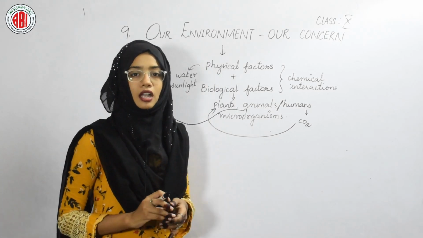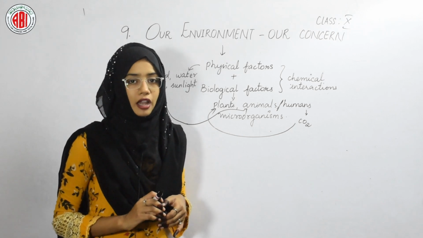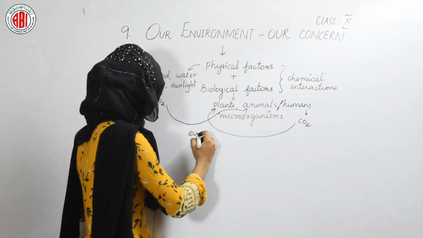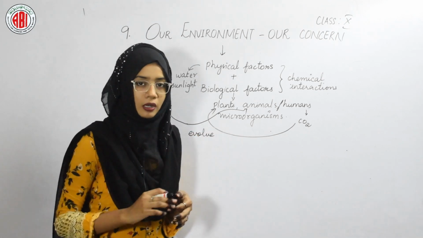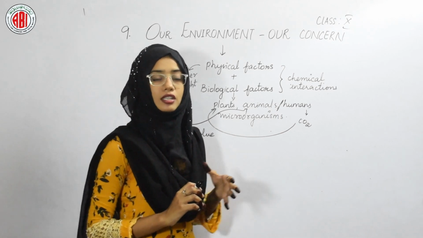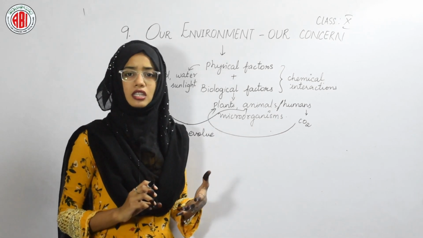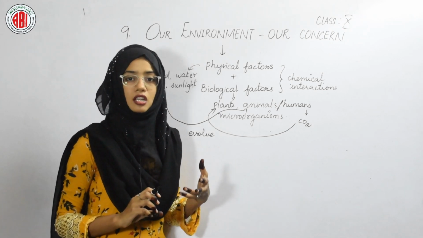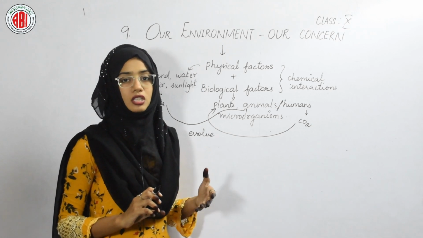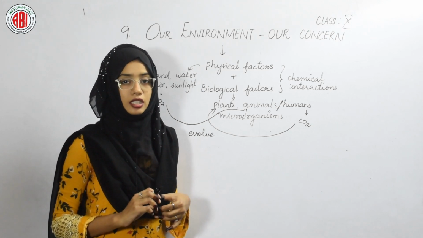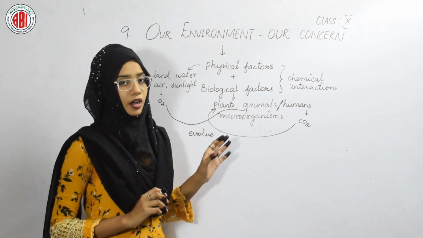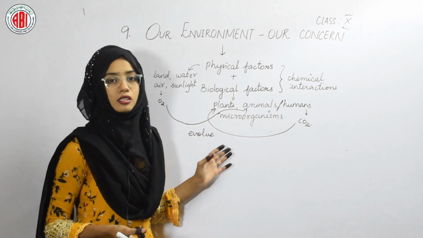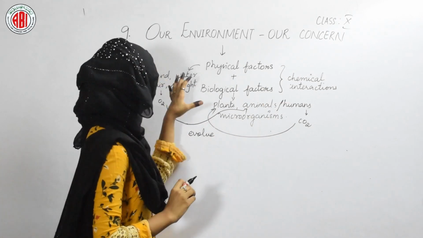This chemical interaction makes organisms survive on the planet Earth, and it also helps the organisms to evolve. We have discussed evolution in our last lesson: evolution is a very important process. Evolution is nothing but the changes that occur in the body of living organisms, or the changes in the characters shown by living organisms. This process can be observed in an environment in the different living organisms.